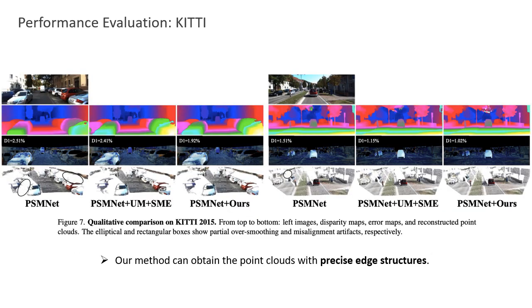To show our improvements more clearly, we convert the resulting disparity maps to point clouds. Our method dramatically improves the oversmoothing artifacts and can obtain point clouds with precise edge structures. More accurate point clouds can be very beneficial for downstream tasks, such as pseudo-LiDAR-based 3D object detection.